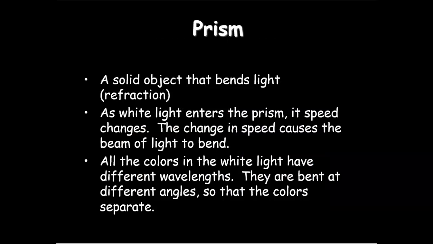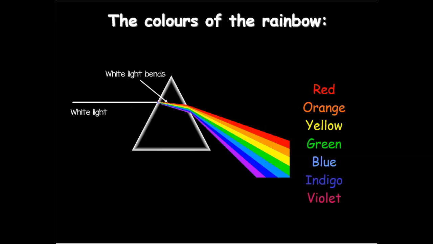A prism is a solid object that bends light. All right, it refracts. As the white light enters the prism, its speed changes. Okay, and the change of speed causes the beam of light to bend.